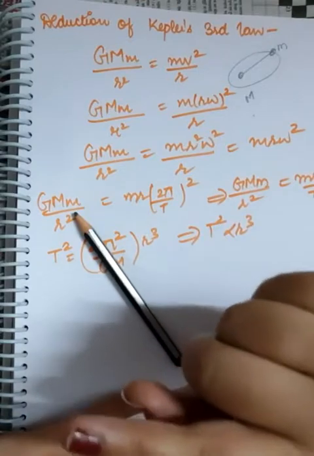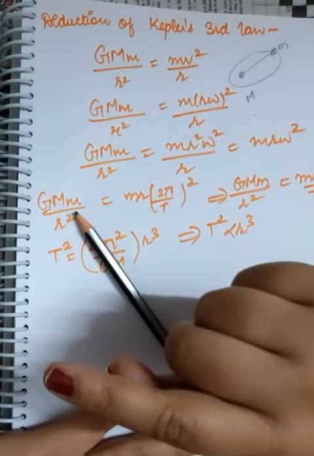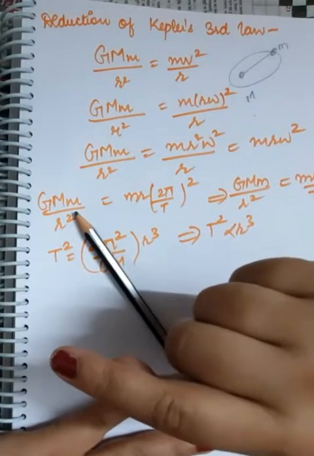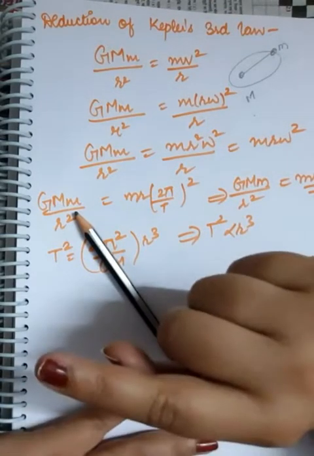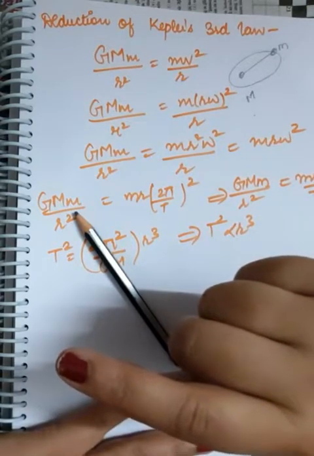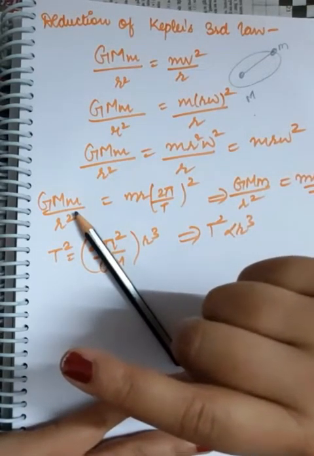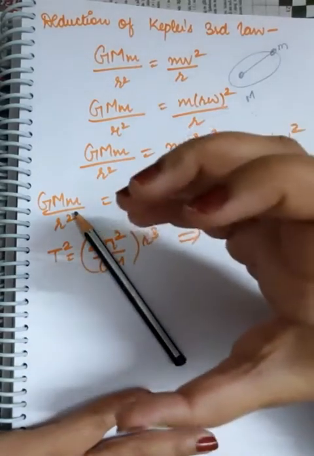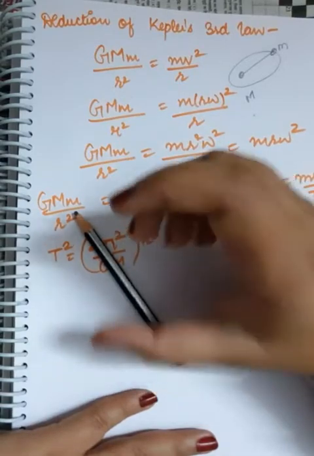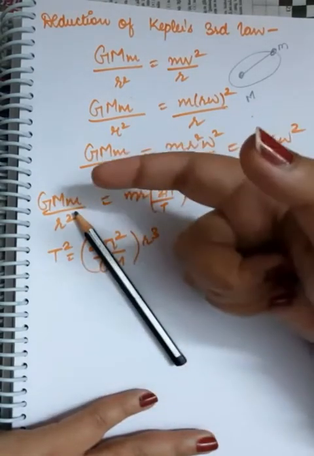So this means this gravitational force is only providing the centripetal force that the planet needs to revolve around the sun. I repeat, since we are talking about the revolution of a planet around the sun, they are bound together with the help of the gravitational force, and this gravitational force is providing the centripetal force.